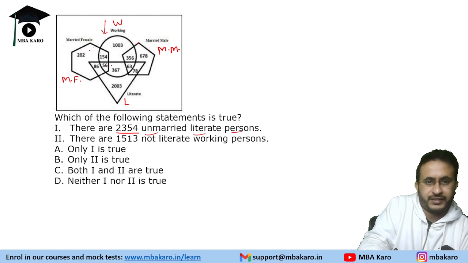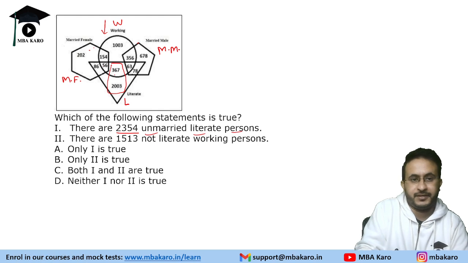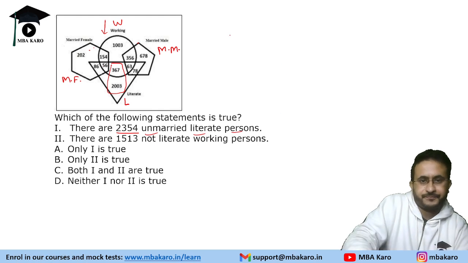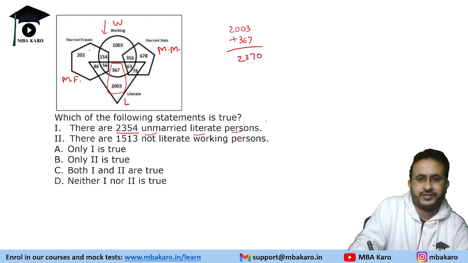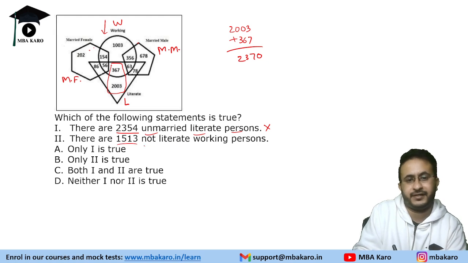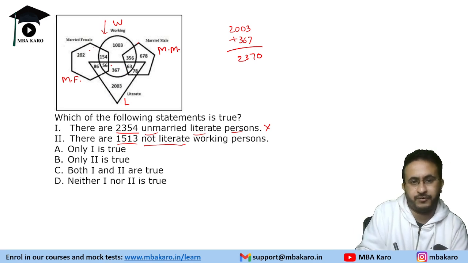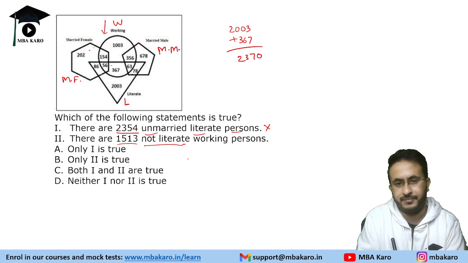So if you look at unmarried literate persons, this will be basically the given number. Okay, these are literate people. So we have 2003 plus 367, which is 2370. So this is wrong. Then second thing is there are 1513 not literate working persons. Okay, so not literate working persons, here it is not talking about married or unmarried people, right?